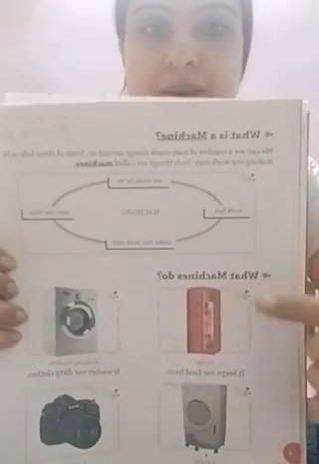Yesterday I explained to you natural things and man-made things, isn't it? And also what is a machine. So today I will tell you what machines do. Alright. So as you can see in your book, there are a few diagrams.